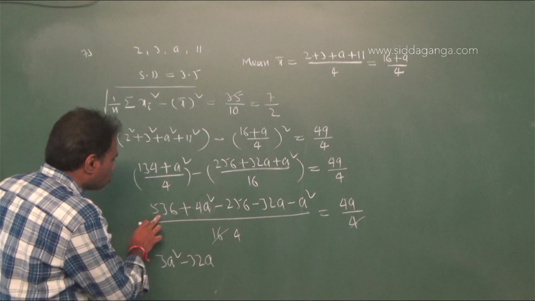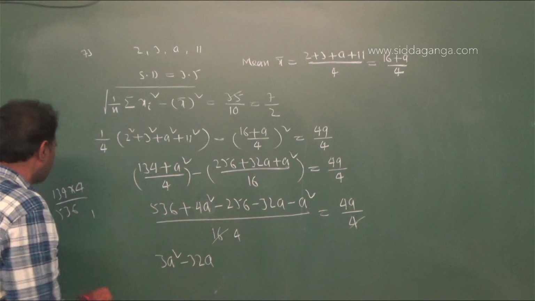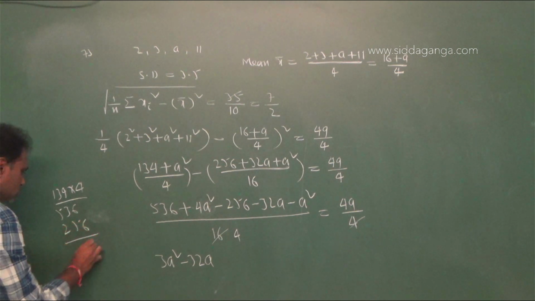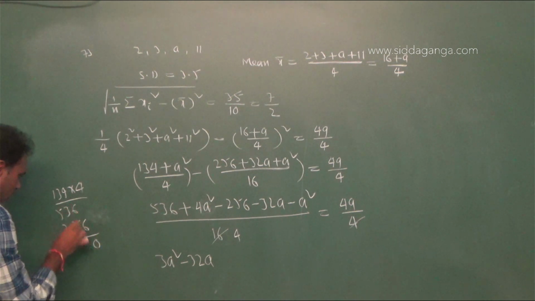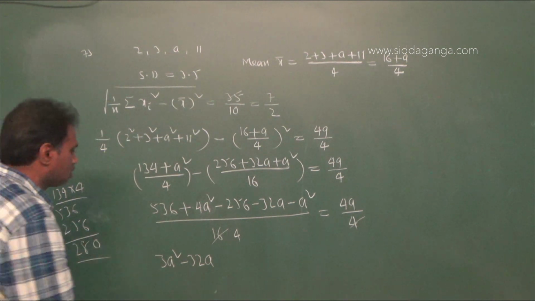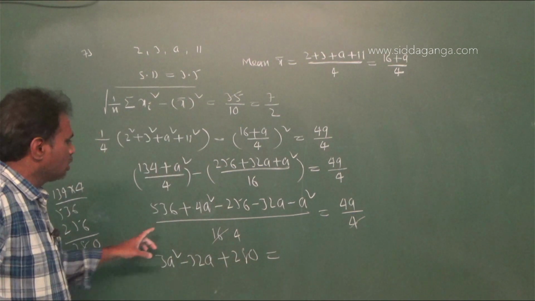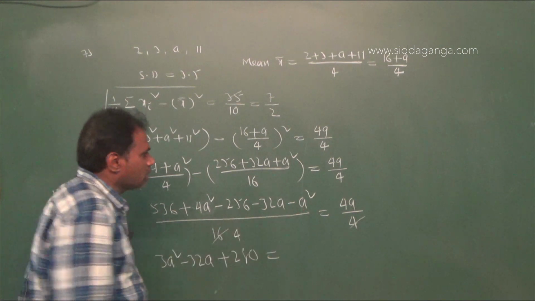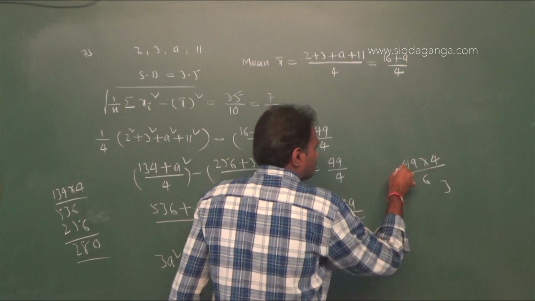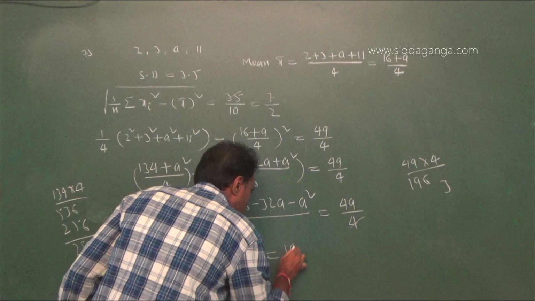Next, 536 minus 256 is 280, so plus 280 is equal to 4 into 49, that is 196.